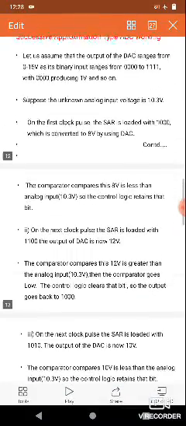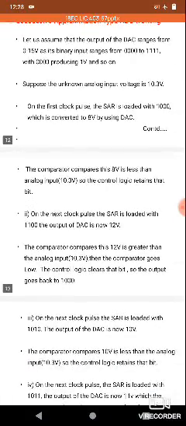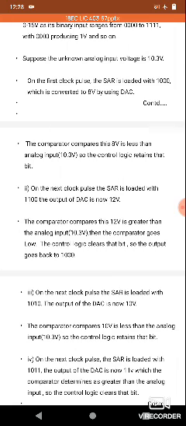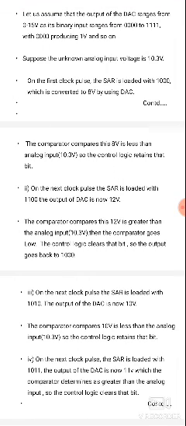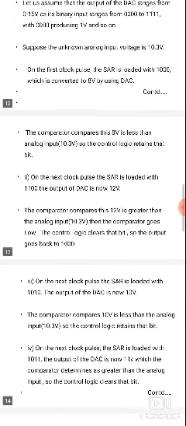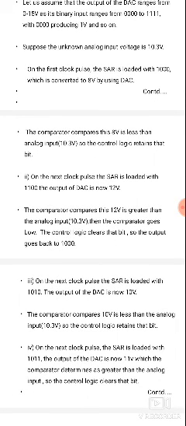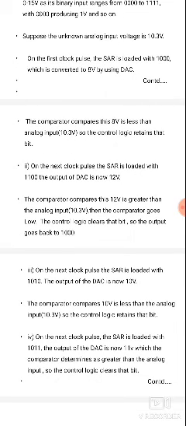So first of all, 10.3 is the unknown input voltage. The clock pulse loads SAR with 1000, which is nothing but 8 volts. The 8 volts is less than 10.3 volts, so it will be retained. The next clock pulse loads 1100, indicating 12 volts. The unknown input voltage 10.3 is less than 12 volts, so SAR clears the bit.